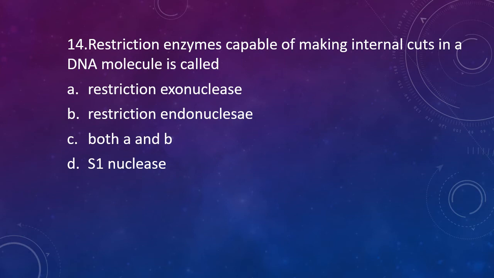Question number 14. Restriction enzymes capable of making internal cuts in a DNA molecule are called restriction exonuclease, restriction endonuclease, both A and B, or option D, S1 nuclease. Internal cuts in a DNA molecule are made by which restriction enzyme? The correct answer is option B, restriction endonucleases.